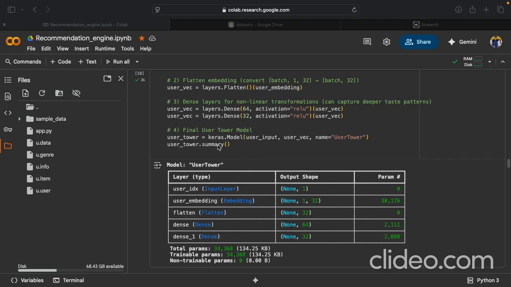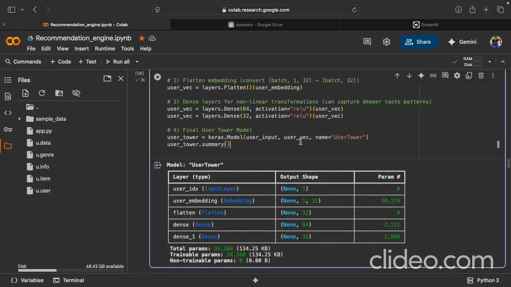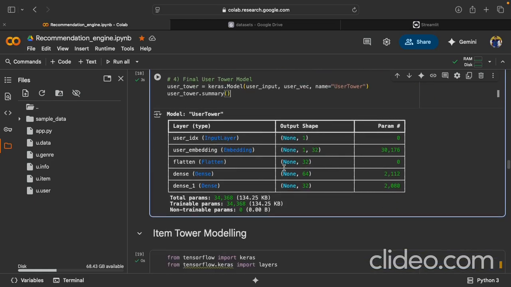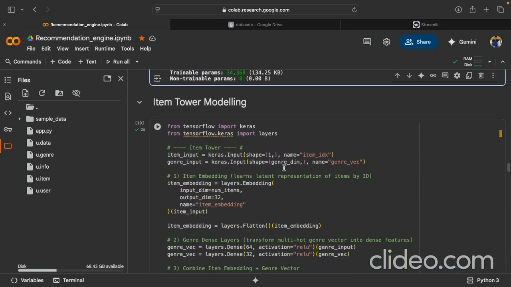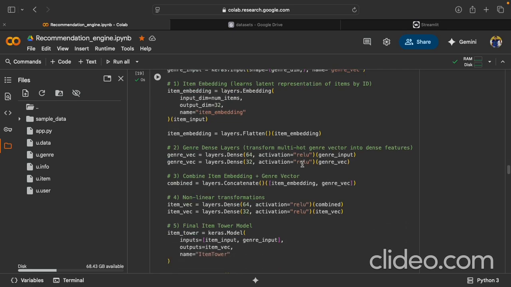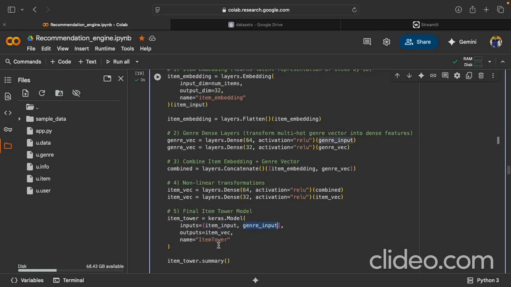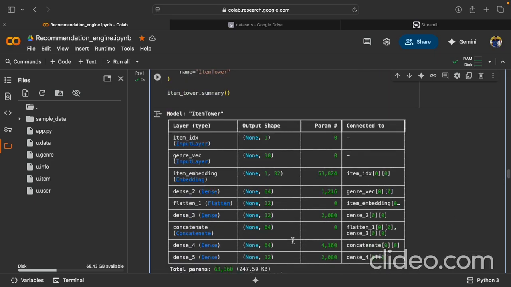Keras has all the models. So with keras.Model we pass in the user input, user vector, and for the item tower we pass in the genre and the movie details. So here are the item input and the genre that is being prepared and passed to the keras.Model. The user input and genre are passed here as input, and the output is the item vector that we are expecting.